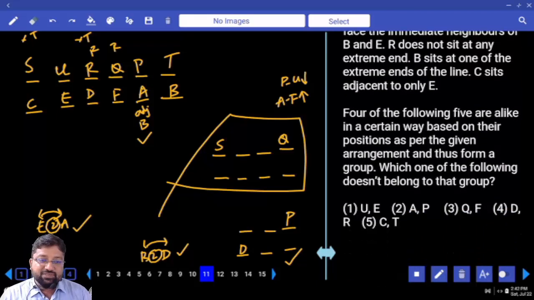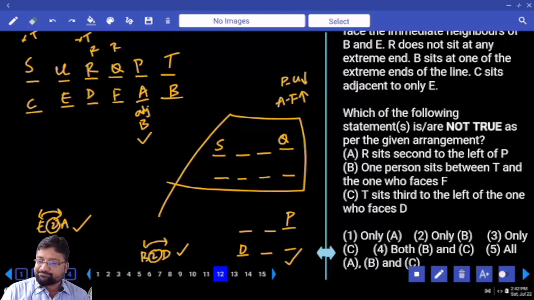U and A opposite. A and P opposite. Q and F opposite. D and R opposite. C and T diagonally opposite. Those who are sitting in the corners will be considered diagonally opposite.